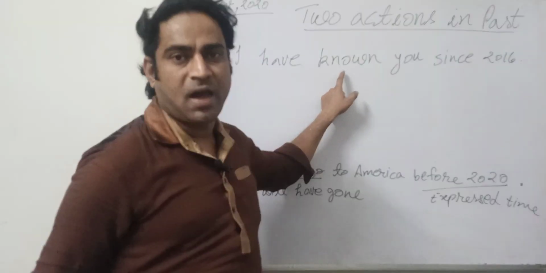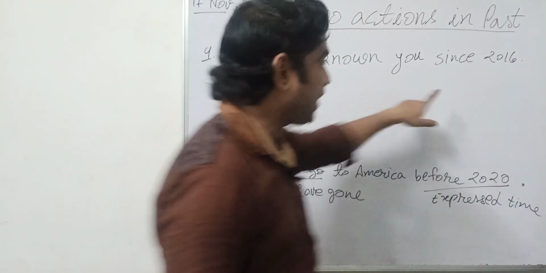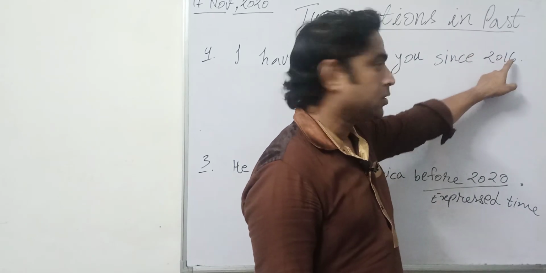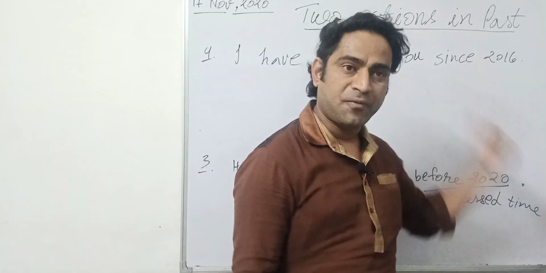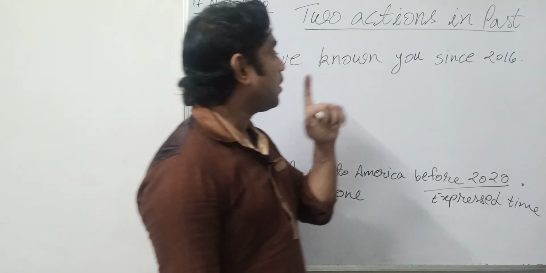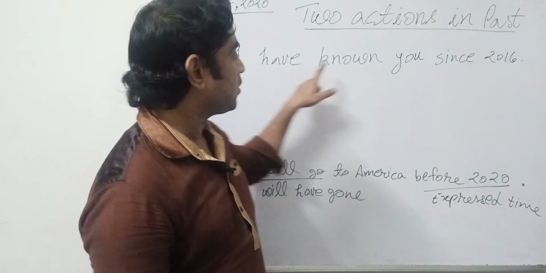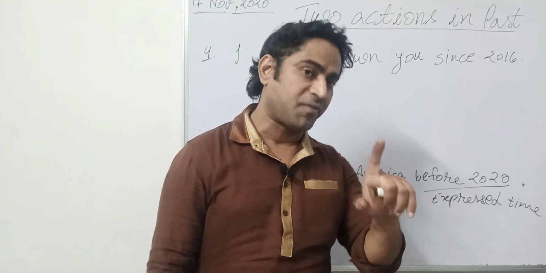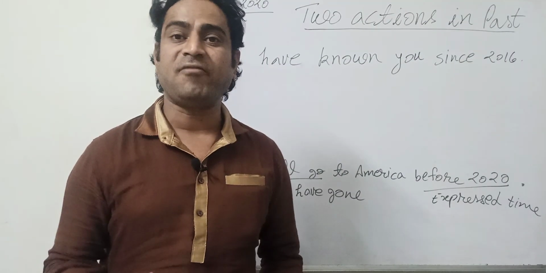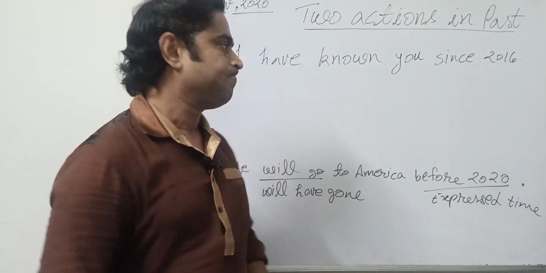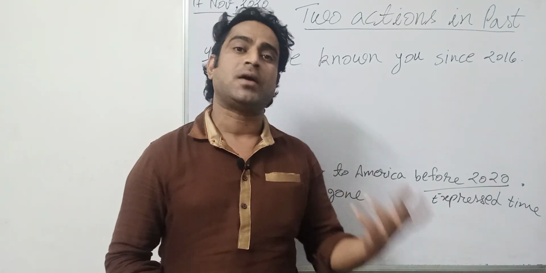That's why I have not expressed this sentence in present perfect continuous, despite having expressed time, "since" plus 2016. Any other dynamic action can be presented in present perfect continuous, but whenever we have a state verb, we can express it in perfect tense only. We cannot write "I have been knowing you since 2016." No, that is wrong, because "know" cannot be expressed in continuous.